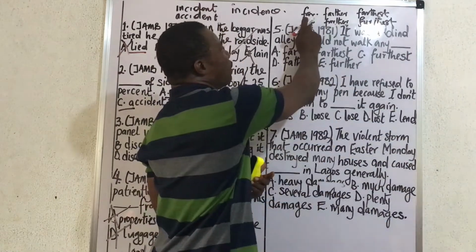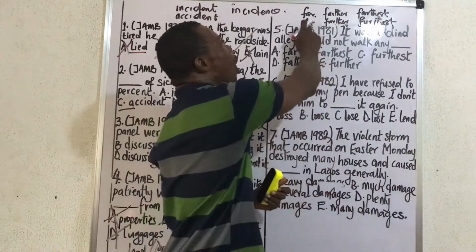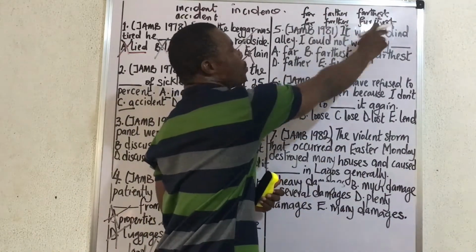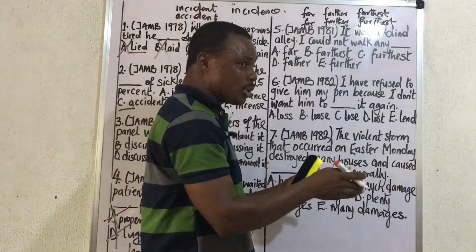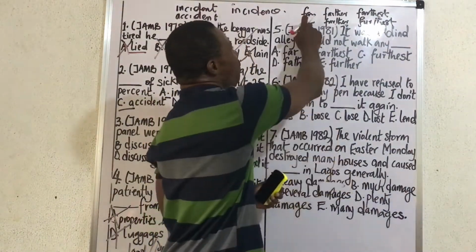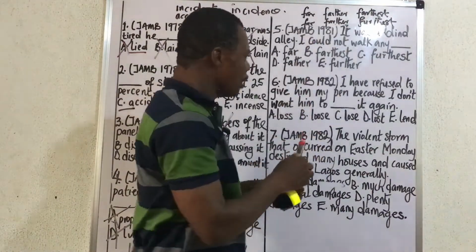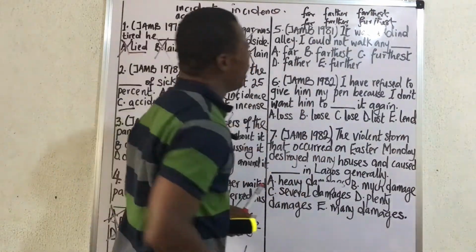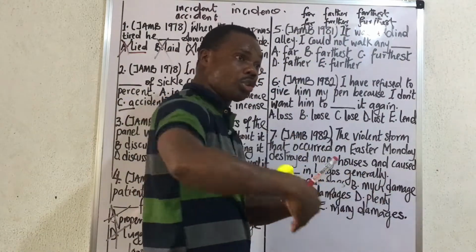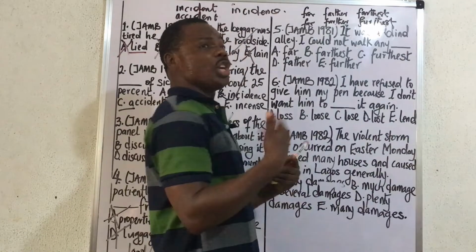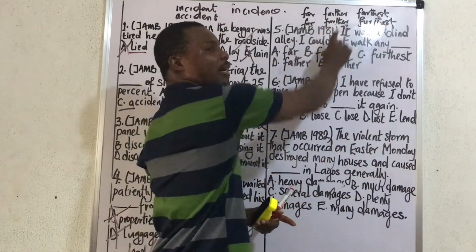But this one, further, what does it mean? More or additional. So further, many more, most. Those are their comparative words. This further means more. Now, when do we use this word? You don't use far or farther if you're not talking about distance or walking or traveling. But if we're talking about issues, discussing matters, you cannot use farther, you use further.